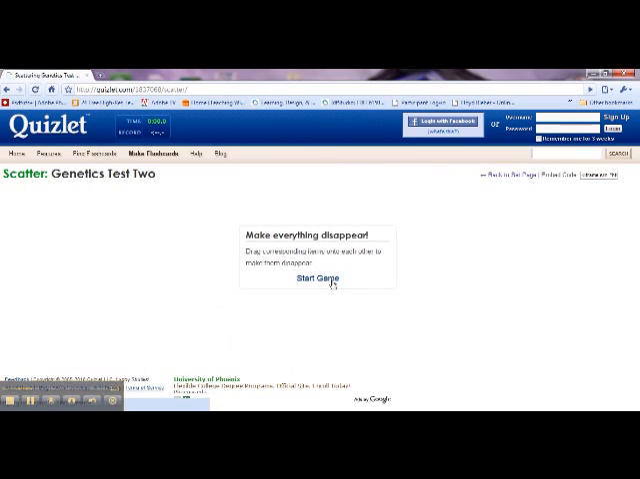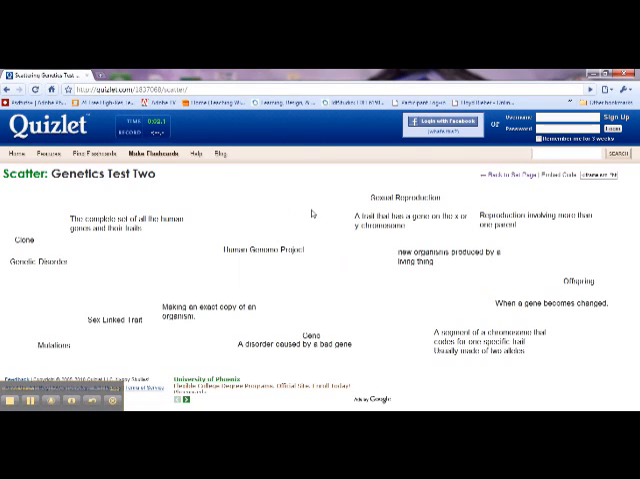I'll click on scatter and just show you real quick, because this is one of the things that students really like to do when they're studying. So what you have here is a whole bunch of different things. You have the vocab words like Human Genome Project, and then definitions. And what the student has to do is race the clock. As you can see up here, I've already killed 12 seconds. I'm going to lose.